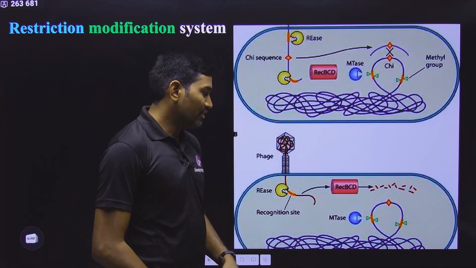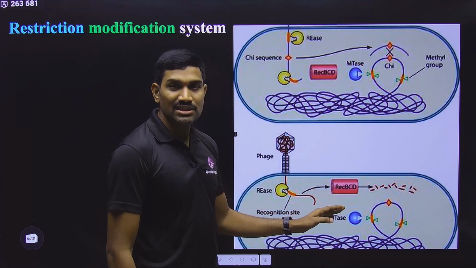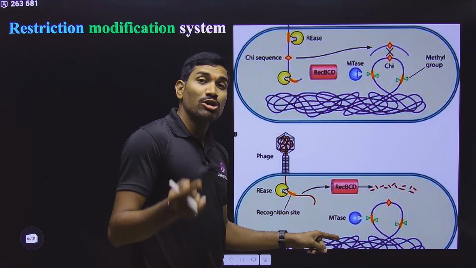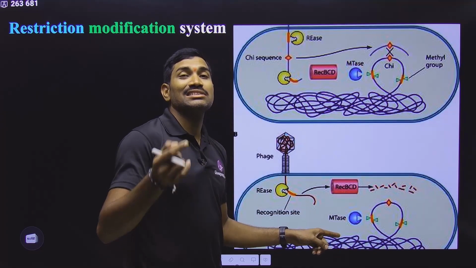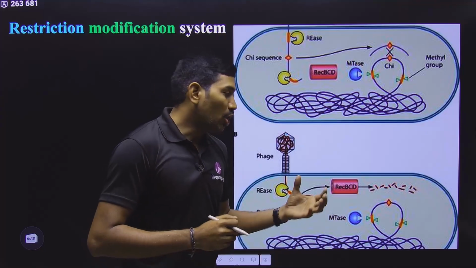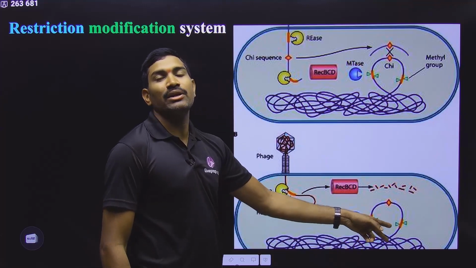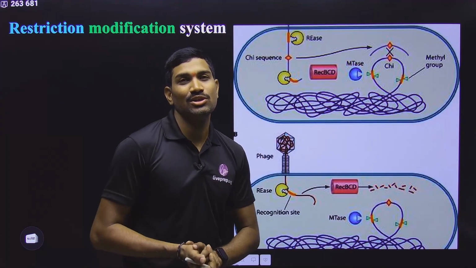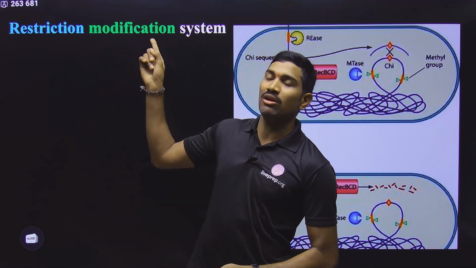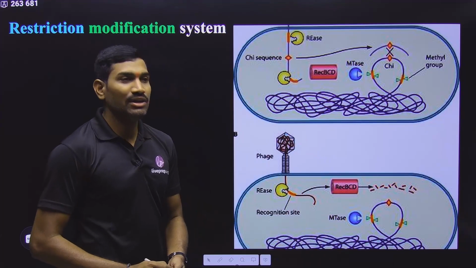So now for the bacterium there is a problem. What is the problem? It is producing restriction enzyme, but bacterial DNA is also having some restriction sites for that particular enzyme. Now the problem is how the bacterium will protect its own DNA from the breakdown by that particular restriction endonuclease. This is the important point. So for this, there is a separate enzyme called a modification enzyme. What will that enzyme do?